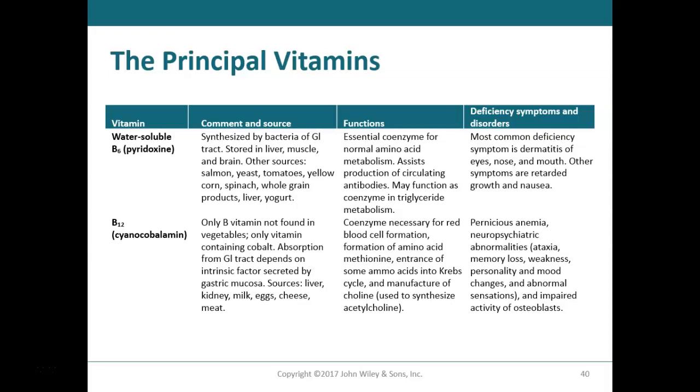Vitamin B12 can only be absorbed in the gastrointestinal tract if we have the release of the intrinsic factor. Remember, we talked about this with digestion. Vitamin B12 is a coenzyme that's necessary to make red blood cells. So if you have insufficient absorption of vitamin B12 because of the lack of intrinsic factor, that is, do you remember? No, but I know you can read. That was pernicious anemia that we talked about back when we talked about blood. So I did want to remind you of that as we are here looking at the B vitamins.